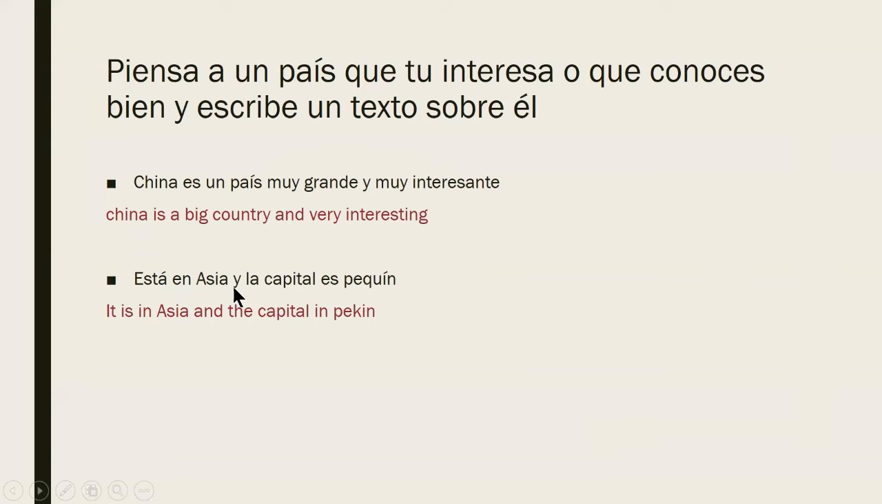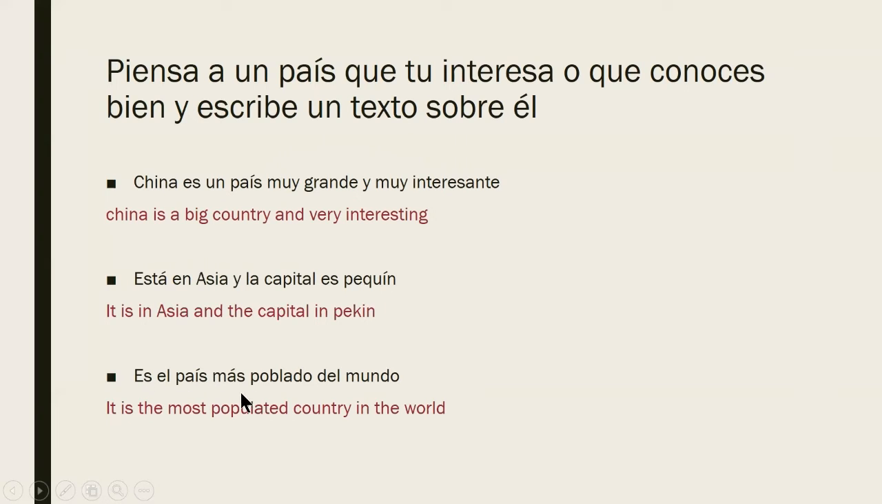Está en Asia y la capital es Pekín. It's in Asia and the capital is Peking. So está, did you notice? We are talking about the location here, so this is why we used estar.